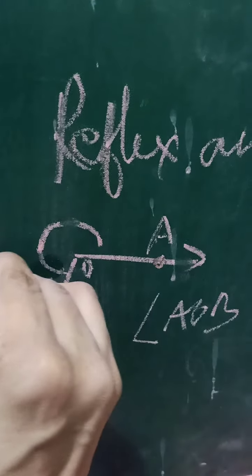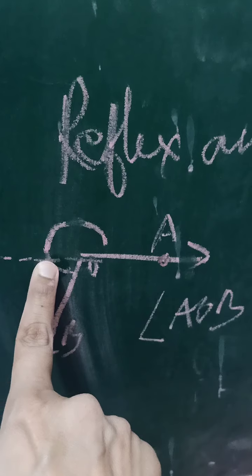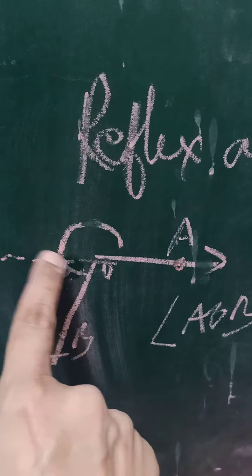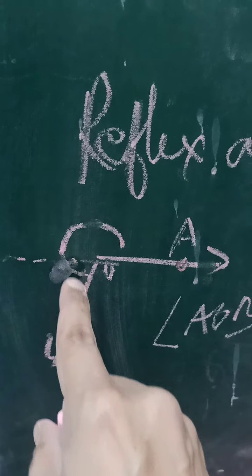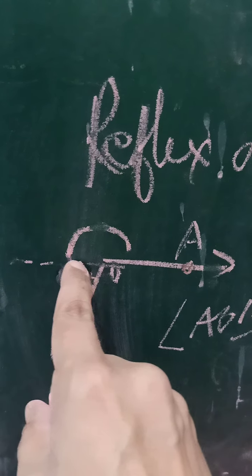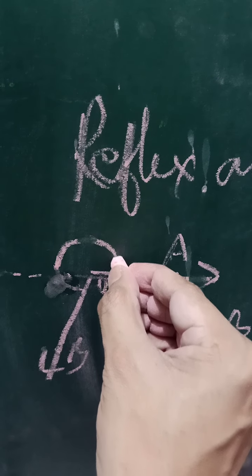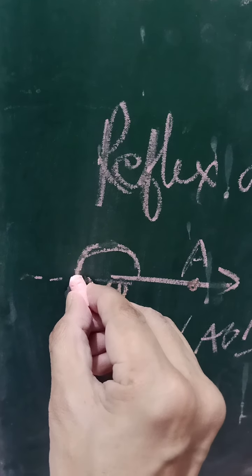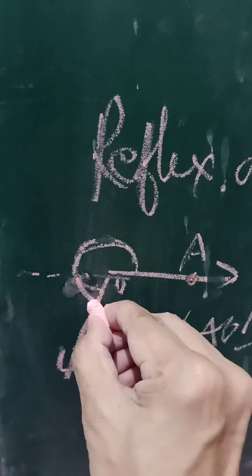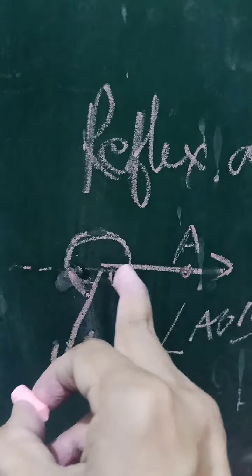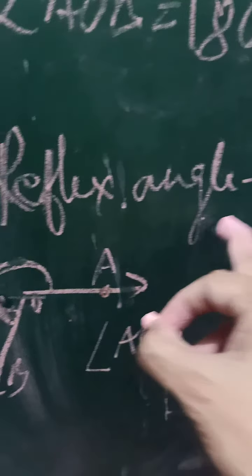So we draw an imaginary line from O toward the left. This will be 180 degrees. Now you can clearly see from here to here it should be 180 degrees, but this angle is greater than 180 degrees. It is more than 180 degrees. So this angle is more than 180 degrees and less than 360 degrees. That's why it is called a reflex angle.